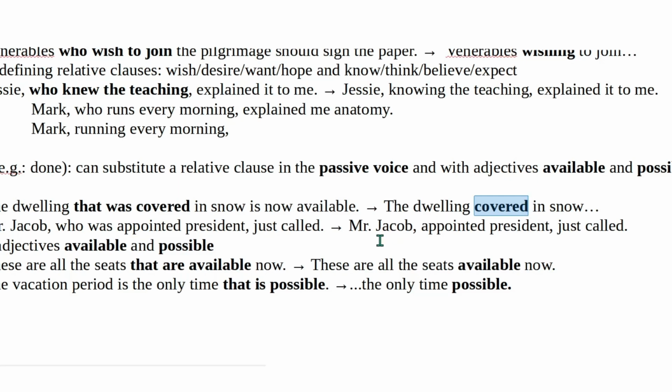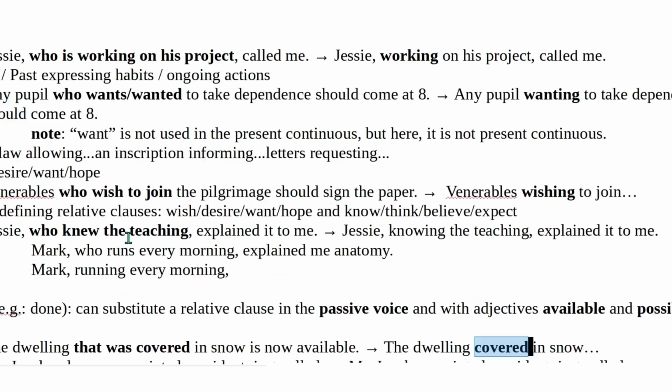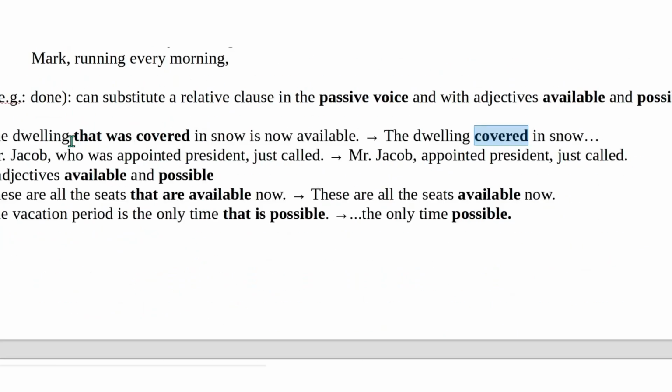Right? It's quite similar to the present participle, but here it's a little different because it's a passive. Okay? Mr. Jacob, who was appointed president, just called. Mr. Jacob, appointed president, just called. He was appointed, passive.